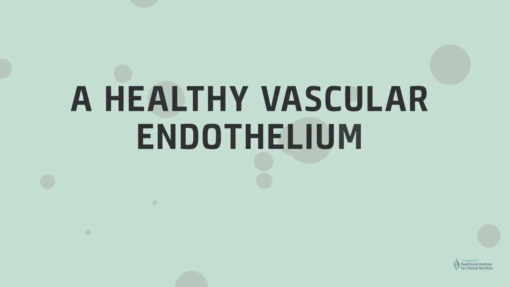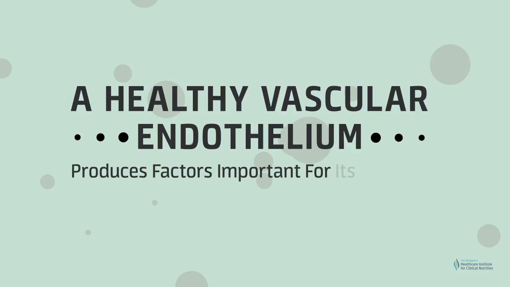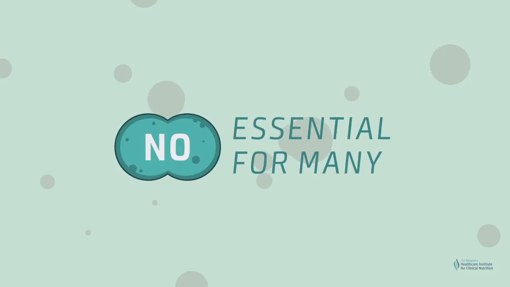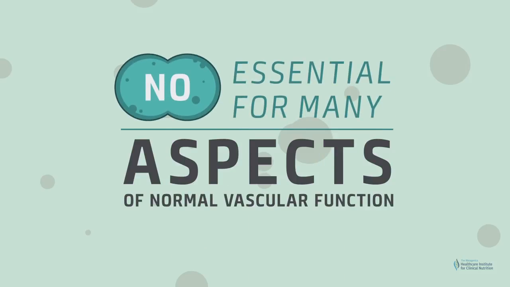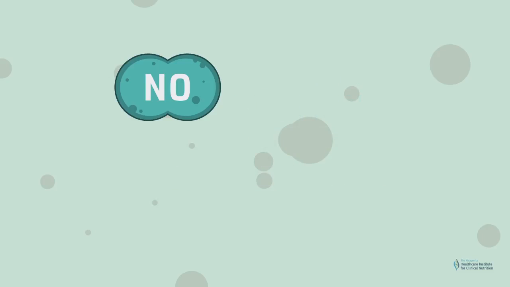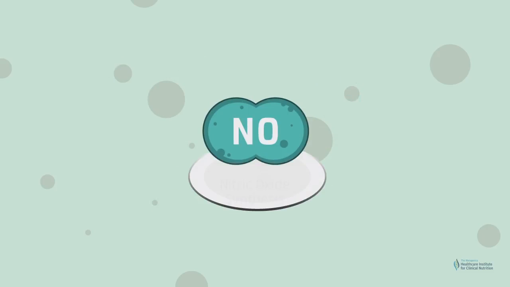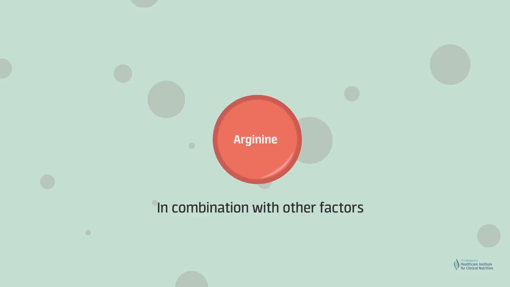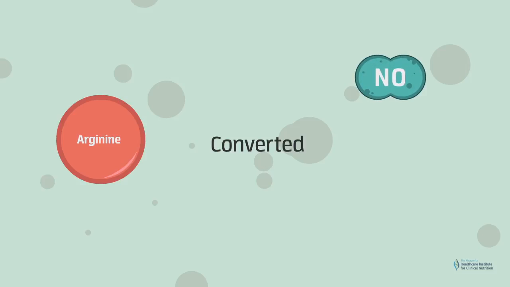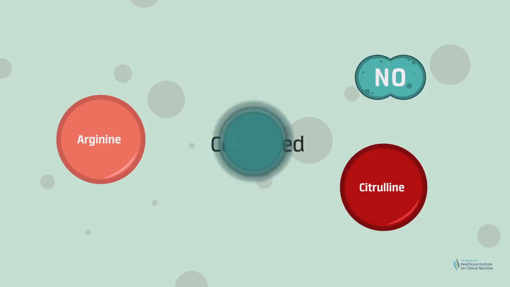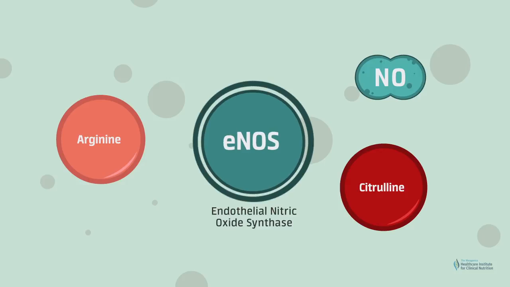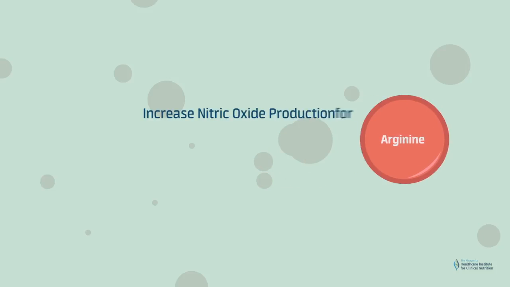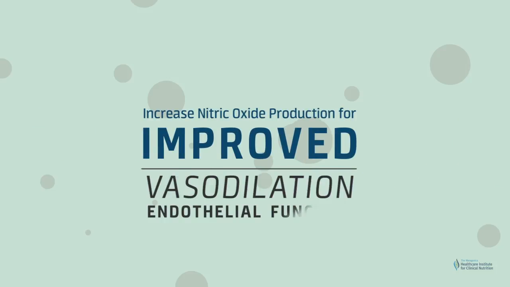A healthy vascular endothelium produces factors important for its function. The synthesis and availability of nitric oxide is essential for many aspects of normal vascular function, including vasodilation. Nitric oxide synthesis can be supported through nutrition. The amino acid arginine, in combination with other factors, is converted to nitric oxide and the amino acid citrulline by the enzyme endothelial nitric oxide synthase, or eNOS. Supplementing the diet with arginine can increase nitric oxide production for improved vasodilation and endothelial function.